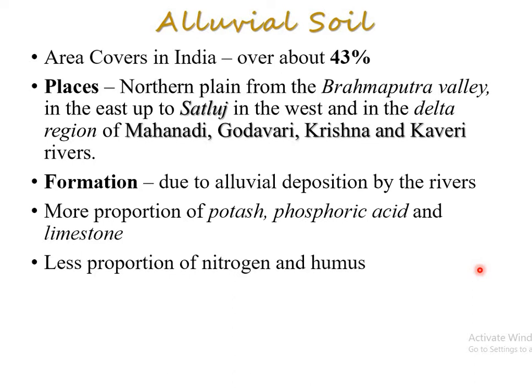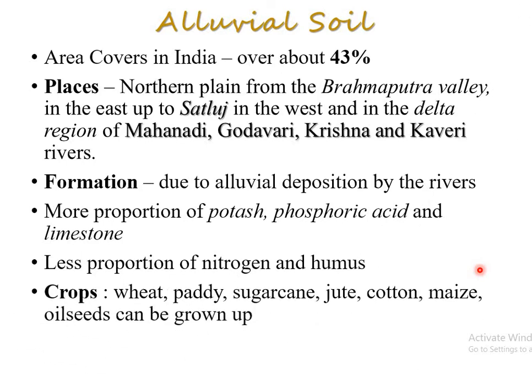The nitrogen content can be stabilized. If pulses are grown in this alluvial soil area, the nitrogen content can be stabilized with the help of the fertilizer. Now, different crops are there. You can grow wheat, paddy, sugarcane, jute, cotton, maize, oilseeds, all easily with the help of different types of pesticide and fertilizer. It is a very fertilized soil. Most of the soil in our country is alluvial, because 43% is there.